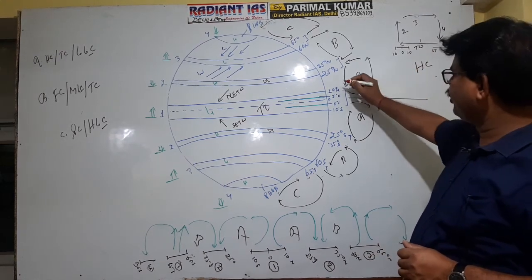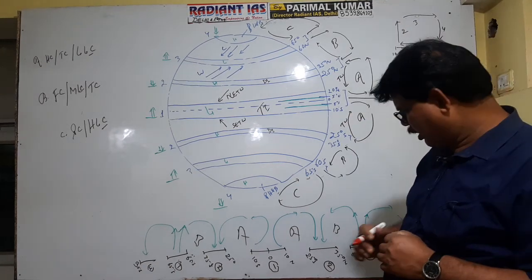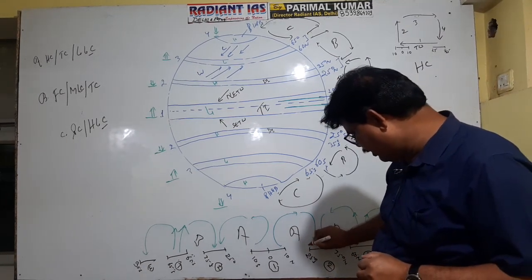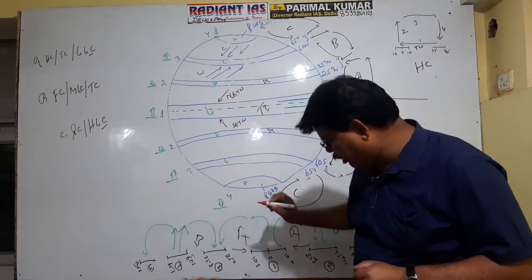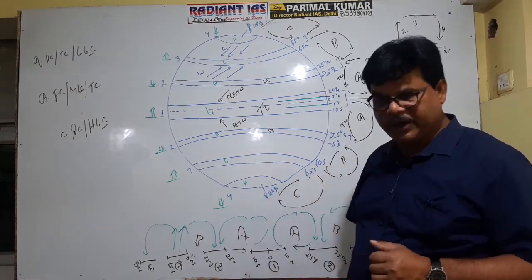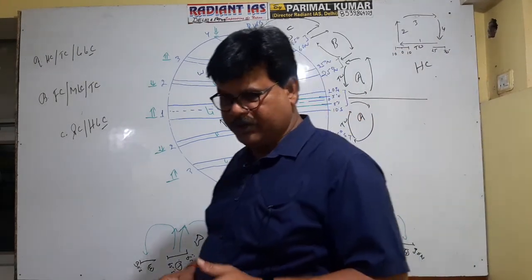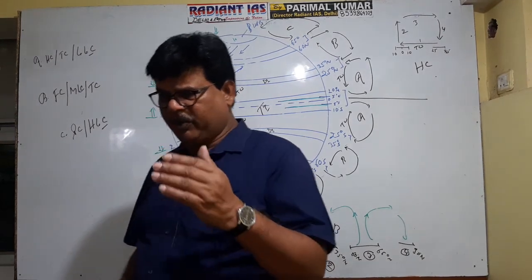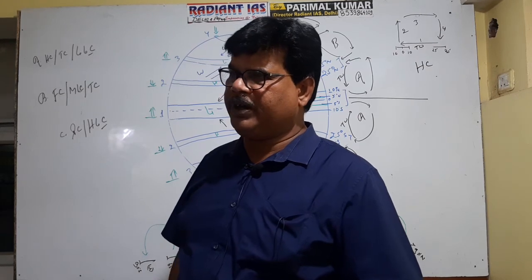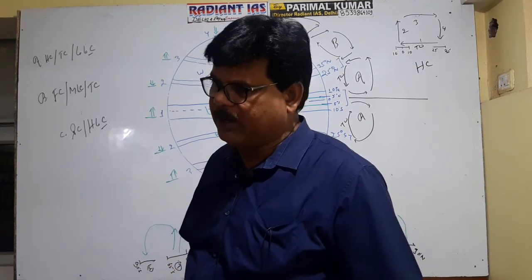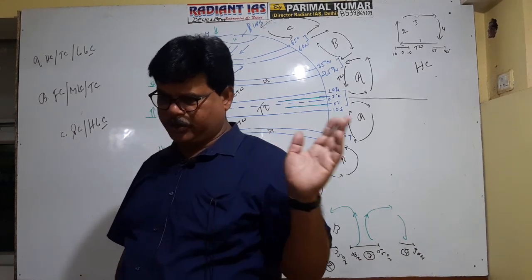This is trade wind, this is trade wind, and this is also trade wind because this is the surface wind component of Hadley cell A. Got it? It means if in prelims the question is what trade wind is associated with: first Hadley cell, second Ferrel, third polar, it is obvious that it is associated with the Hadley cell.